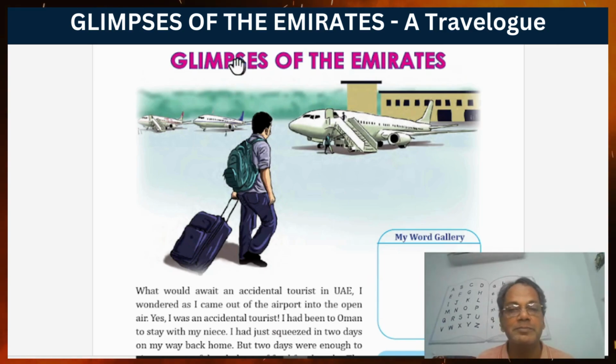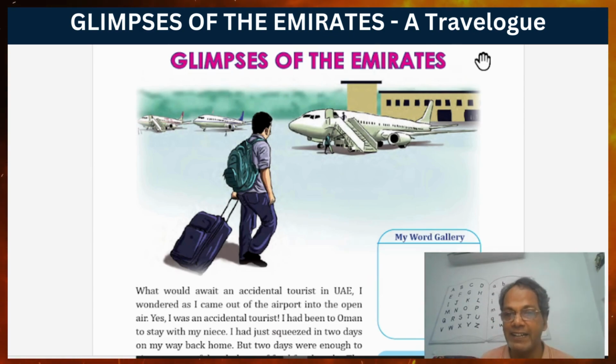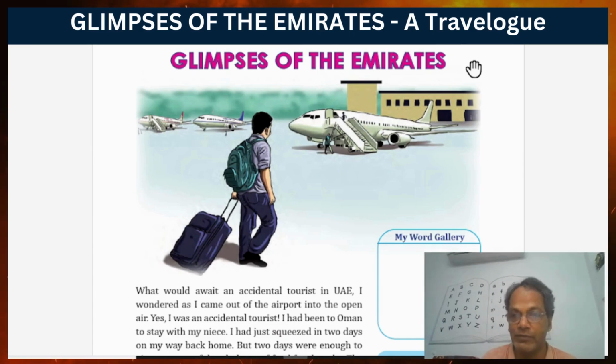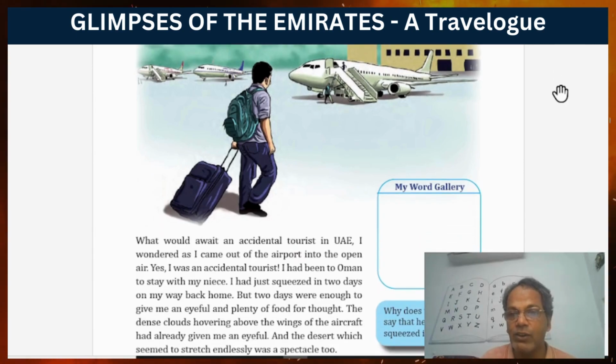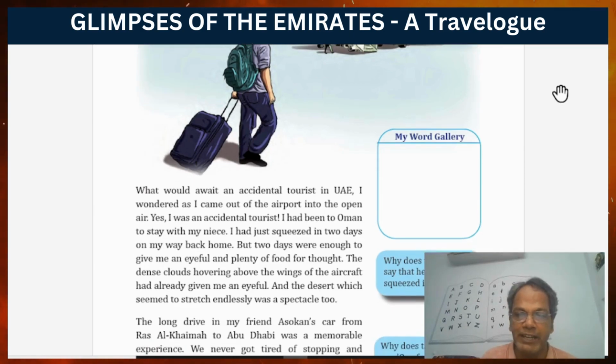So you look shortly, just like a glance, because the heading indicates that this is a short visit and this travelogue is a short one. Now you see the picture, and the author is going, or he may arrive or depart from an airport.